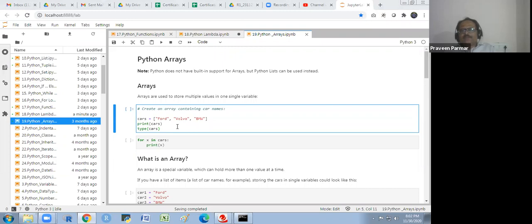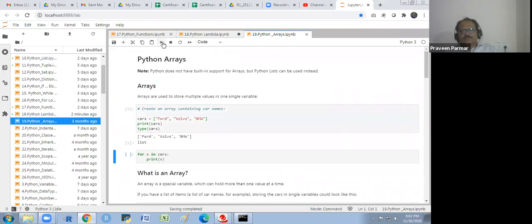Python does not have built-in support for arrays. Okay, in Python, we know the list, we know the tuple and all this. But a Python list can be used instead. Instead of an array, we could use the Python list. Arrays are used to store multiple values in one single variable. So create an array containing car names: Ford, Volvo, and BMW. I am making one list here, and print cars and type of cars. So I will show you. So it is a list basically.